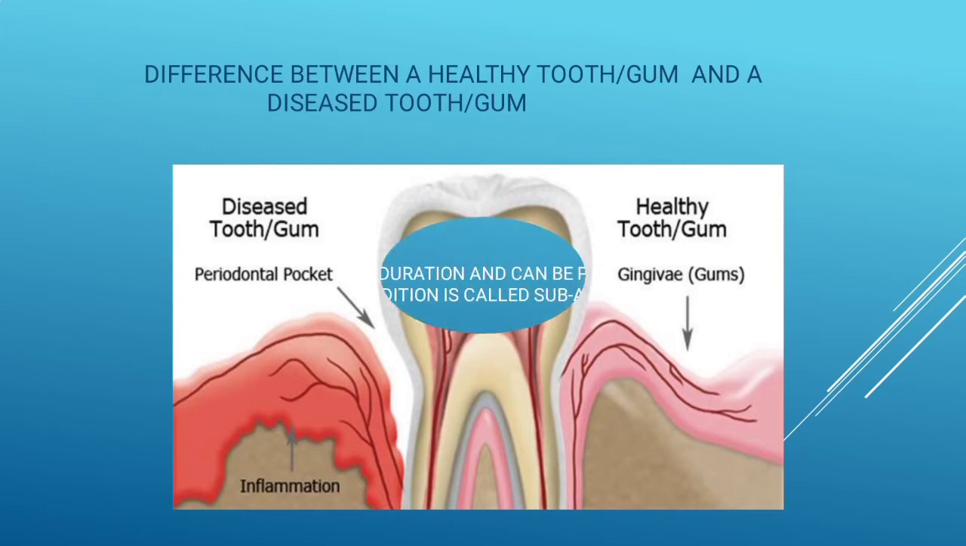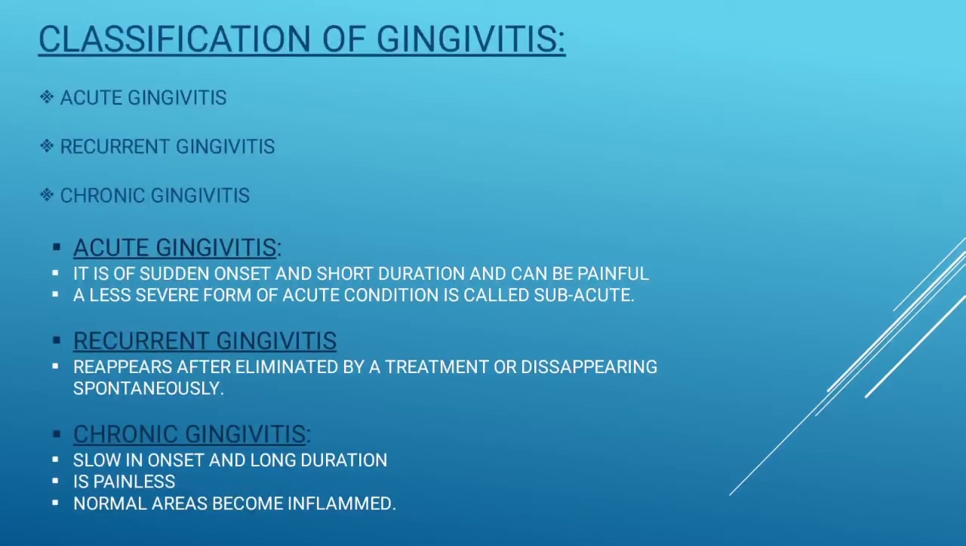Further we will learn about the classification of gingivitis. There are three types of classification of gingivitis. First is acute, then recurrent, and third is chronic. We will learn one by one. First of all we will learn about acute gingivitis. It is of sudden onset and short duration and can be painful. Second, a less severe form of acute condition is called subacute.